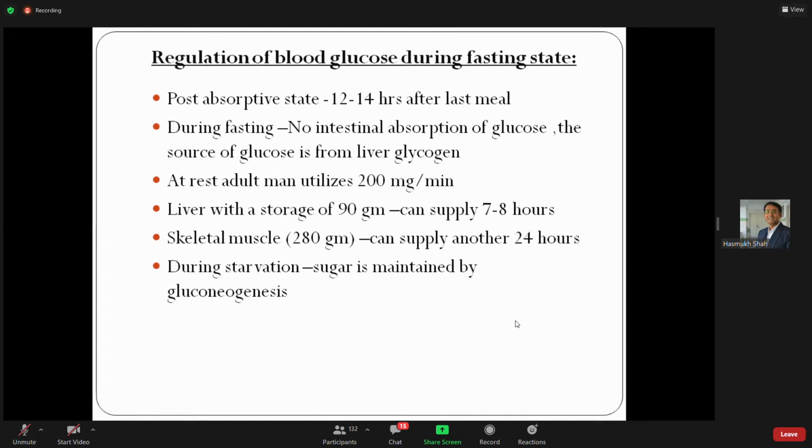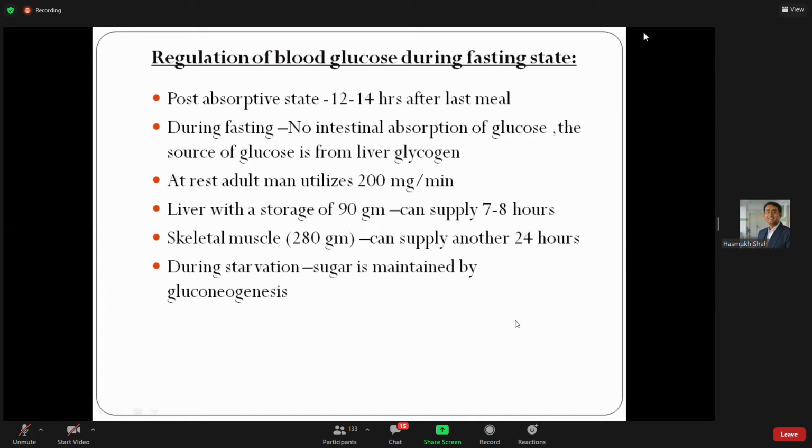Now, regulation of the blood glucose level during the fasting state. During the post-absorptive state, around 12 to 14 hours after the last meal, we are able to regulate the blood glucose level. During fasting, there is no intestinal absorption of glucose, so the source of glucose is mainly the liver glycogen.